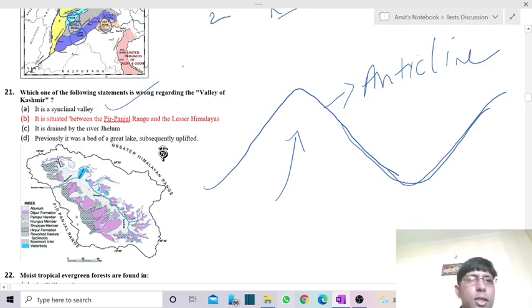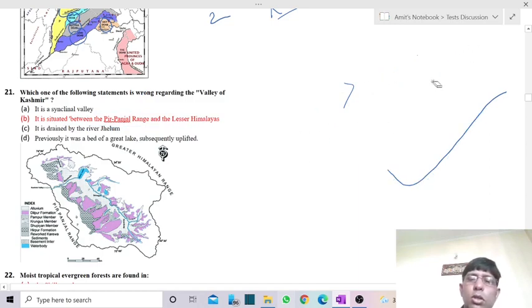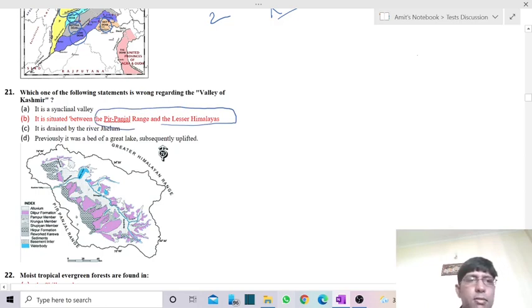Okay, it is situated between Pir Panjal and Lesser Himalayas. Now this statement is rightfully wrong. Straightaway it is a wrong statement. Why so? Because Pir Panjal and Lesser Himalaya are actually both the same. A part of the Lesser Himalayas or Himachal in the Jammu and Kashmir region is called Pir Panjal. So the statement is not correct. Pir Panjal is actually forming part of the Lesser Himalayas.